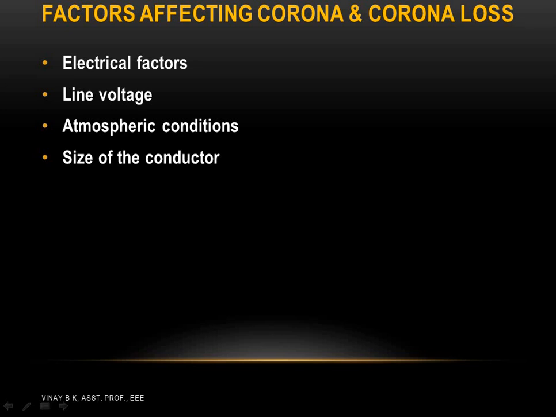Because of this, the losses will be less, which means that here the effect of critical disruptive voltage is more dominant than the factor of radius. Hence, the conclusion is that the higher the size of the conductor, the lower is the corona loss. So it totally depends on the size of the conductor. If the size of the conductor is more, loss will be less.